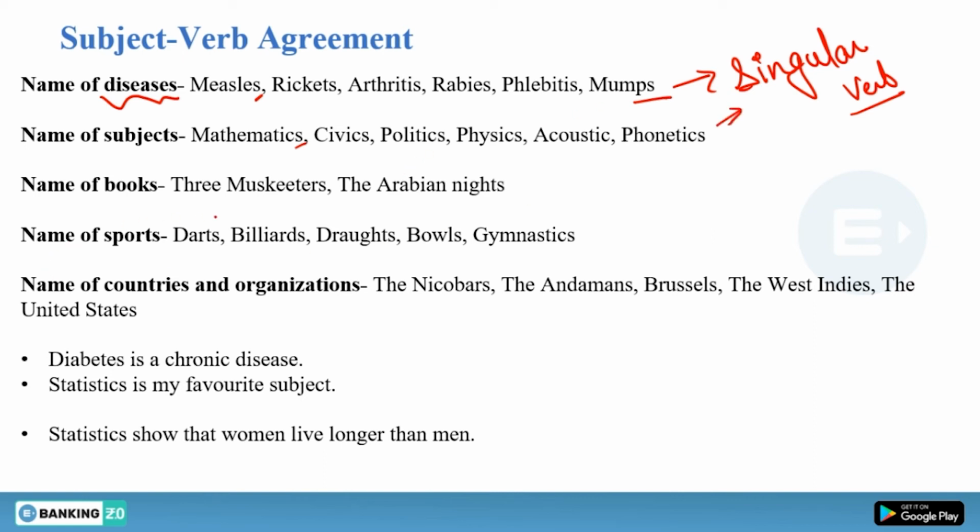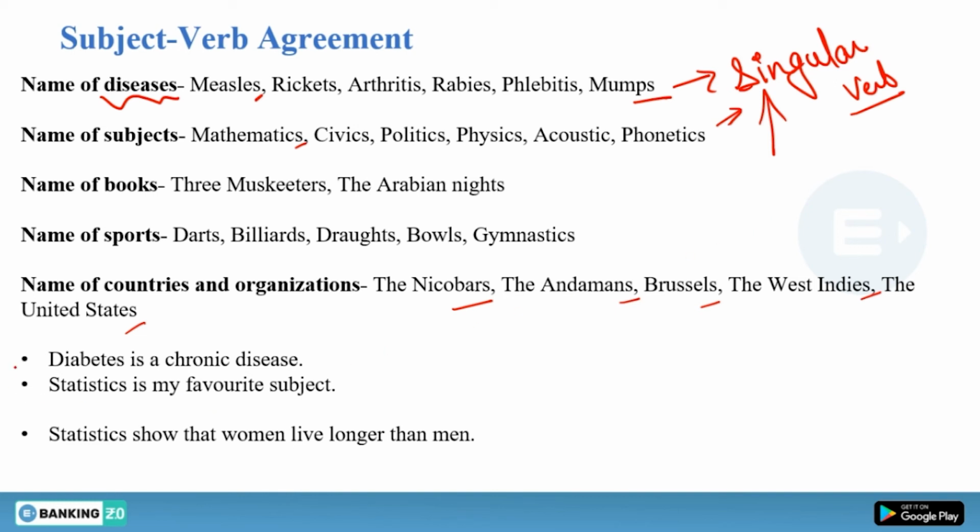And some words which have s, like mosquitoes, the Arabian Nights, then sports such as darts, billiards, draughts, and some country and organization names, like the Nicobars, the Andamans, the Brussels, the West Indies, the United States. You need to memorize all these names, and you have to use a singular verb with these subjects, right?